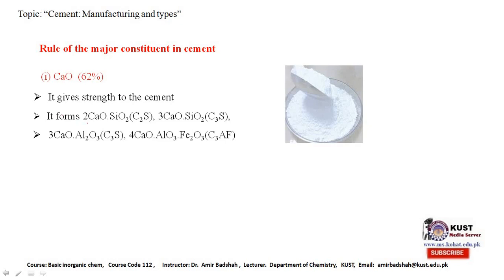It also forms various compounds. This is dicalcium silicate, and this is tricalcium silicate. Dicalcium silicate is represented by C2S, and similarly tricalcium silicate is represented by C3S.